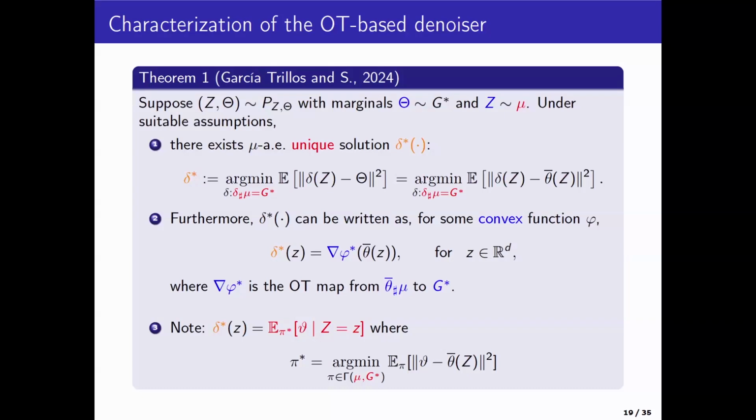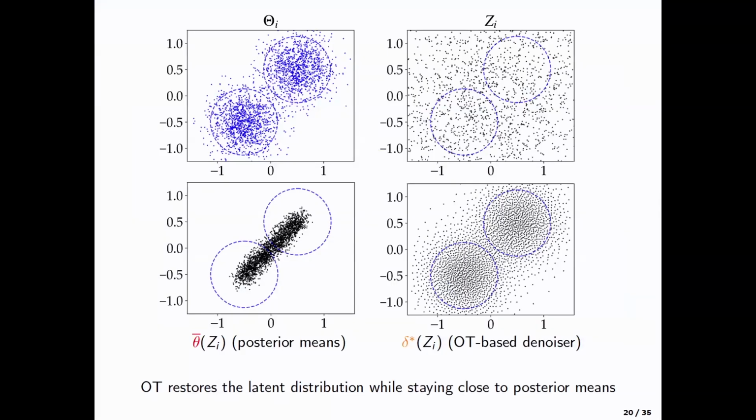And now you ask, okay, this may be a good quantity to estimate. Okay, but before I go to the sample version, I want to show you a picture of what it does. These are my latent theta i's, unobserved. I observe the zi's. This is what the Bayes estimator would do. And if I now do a delta star of zi, that's what I get. Now you can see that these are the denoised points, and the distribution of the denoised points here looks very similar to the original theta i's. That's what we have done.